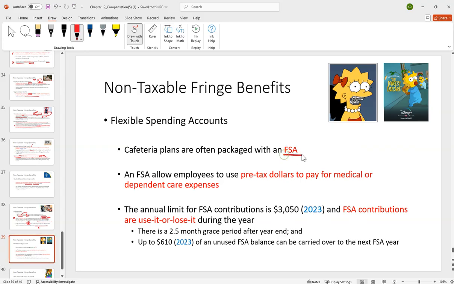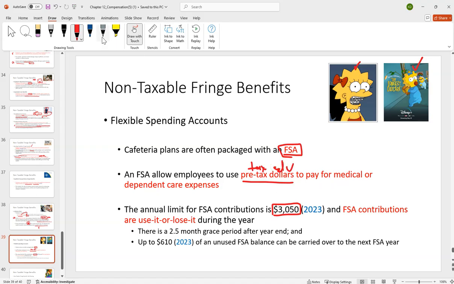Now, we talked a little bit about an FSA, right? What this means is a flexible savings account. And essentially, you get to use pre-tax dollars to pay for medical expenses or for dependent care expenses, right? So pre-tax is good, right? And the idea here, the annual limit is something like $3,000. Well, if that's pre-tax, I put $3,000 in. If I wanted to spend that same $3,000 on braces for my kid, I may have to earn $5,000 such that after I pay the tax on it, I have the three. So it's a tax advantaged account.